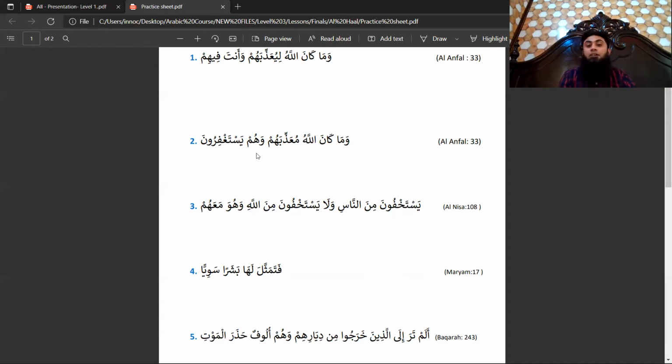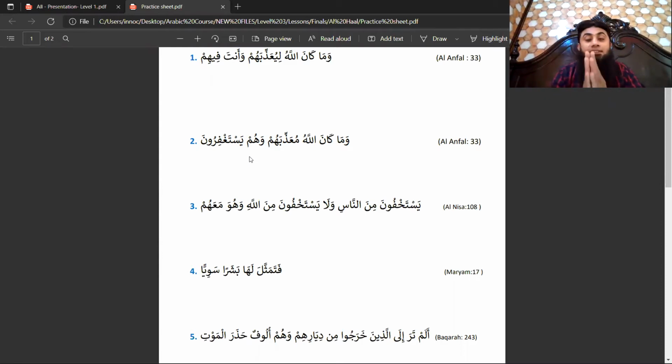So now look at this one. Hum yastaghfiruna is the hal. And if you ask yourself, it is the hal of who? It is the hal of these people. Whom? Basically, hum yastaghfiruna, because they are the ones who are seeking forgiveness. So this hum is the sahibul hal, and this hum yastaghfiruna complete jumla is the hal.